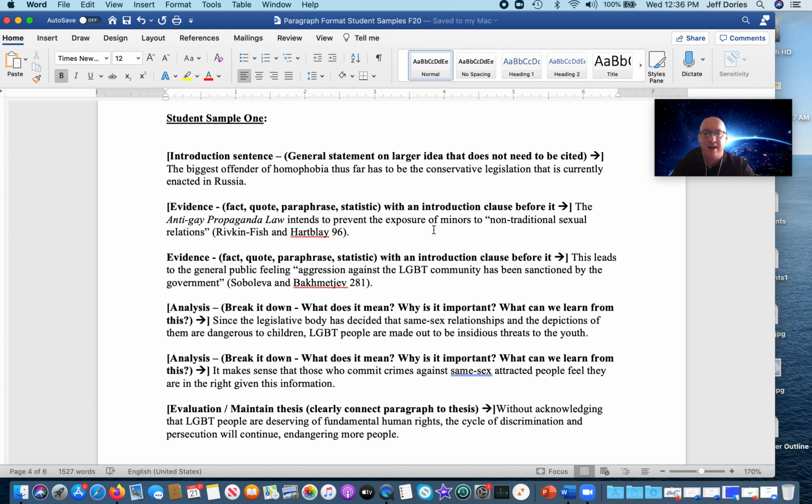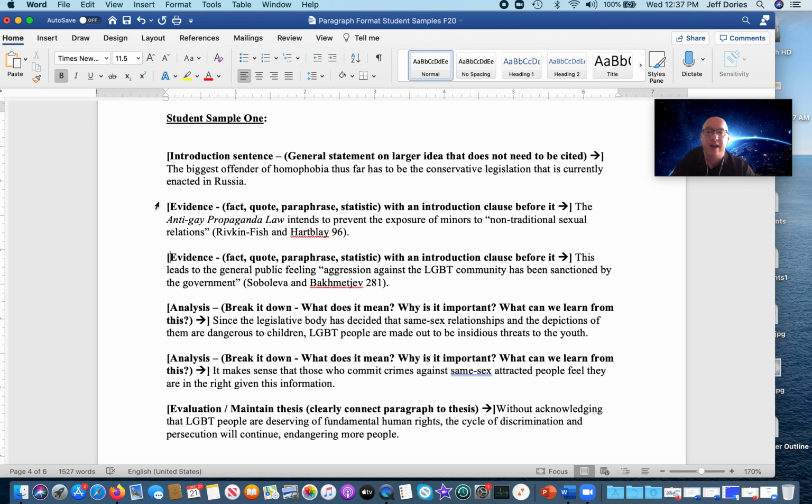Then you have your evidence. So you have the anti-gay propaganda law intends to prevent the exposure of minors to non-traditional sexual relations, with your citation. In this case, they want to use 2 pieces of evidence here. So here's the second piece of evidence. This leads to the general public feeling aggression against the LGBT community has been sanctioned by the government.